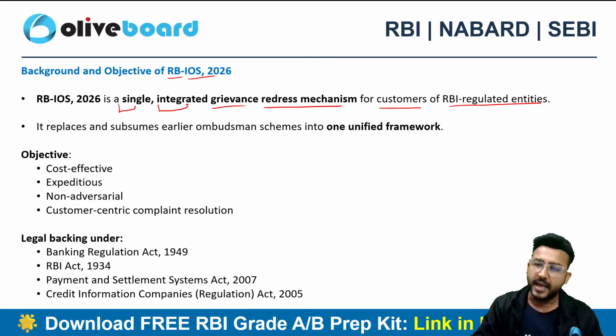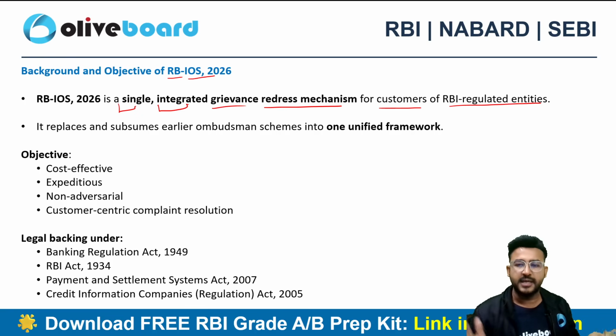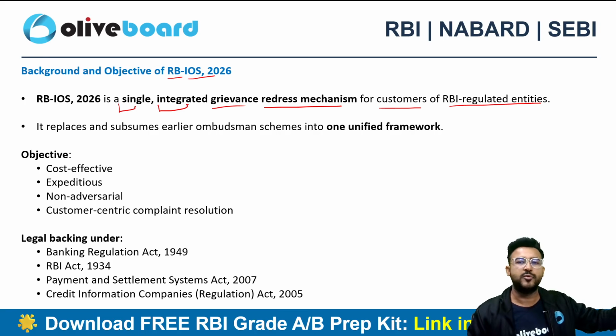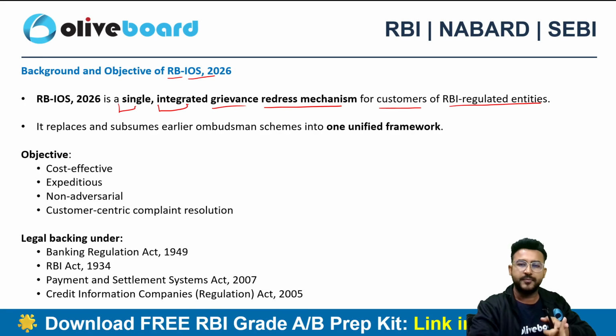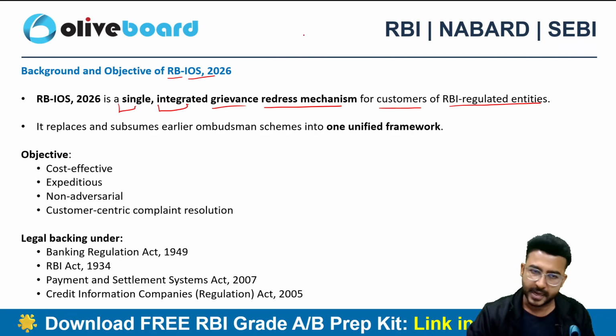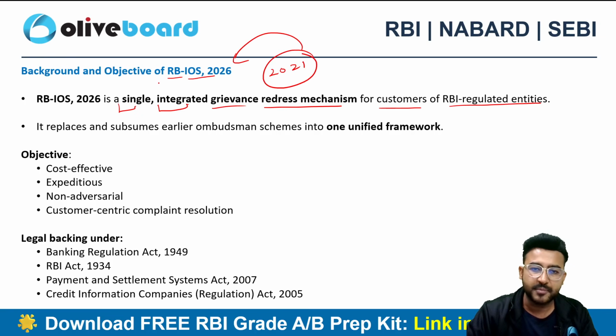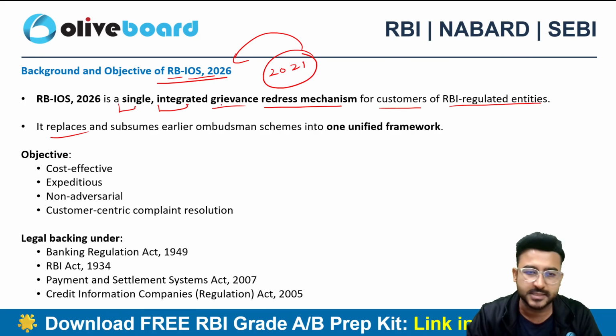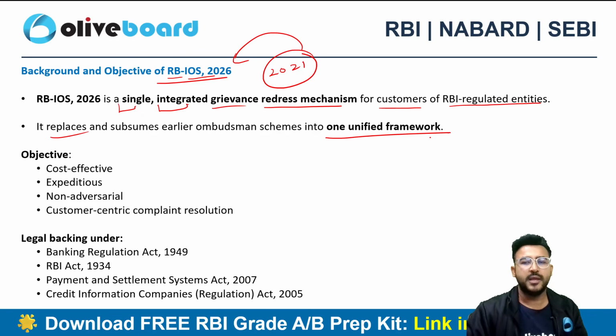In case any customer of these regulated entities has any kind of complaint, first that customer will go to the regulated entity, and if not resolved, the customer will go to the RBI IOS, right? So earlier this scheme used to be 2021 and now it is RBI IOS 2026, right? So it replaces the earlier scheme into one unified framework.